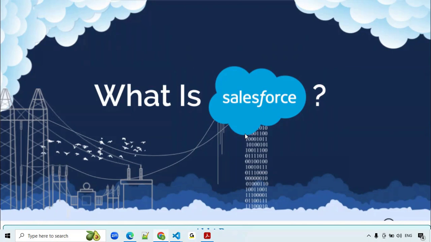So cloud computing, we already know, right? We can access the data anywhere, anytime. No need to install any software. Just a name and password is enough to access the applications, anywhere, anytime. There is no need to maintain any hardware or software. And coming to CRM, for the business, we need to maintain marketing, sales, and service information, right? These two combined were developed by Salesforce.com.